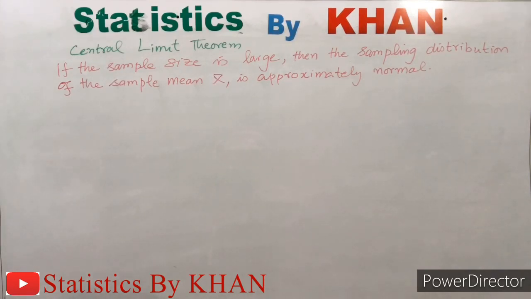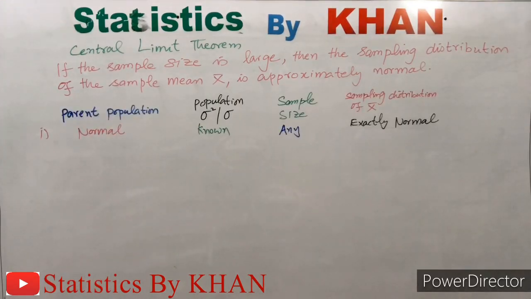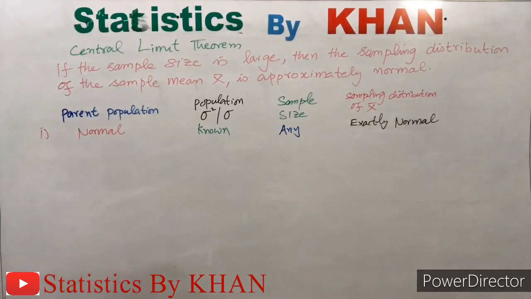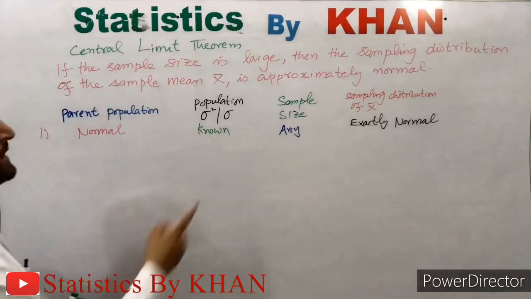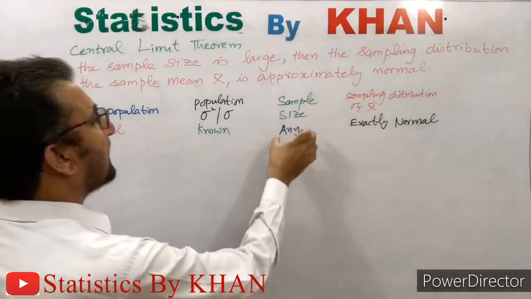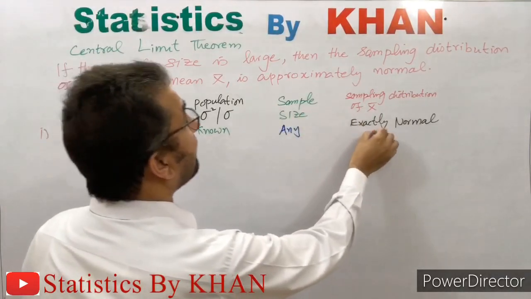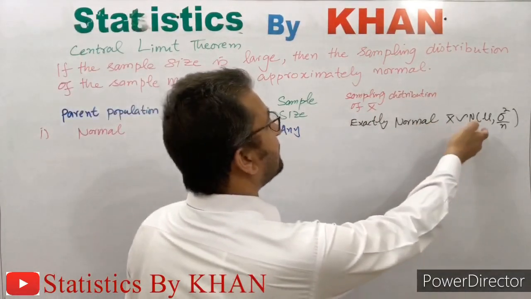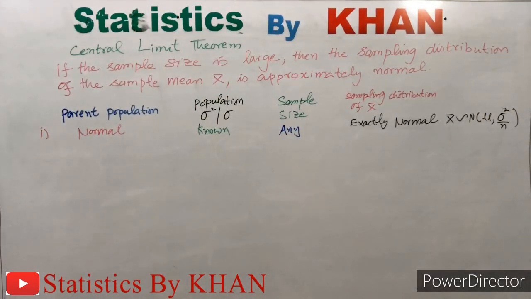The first possibility is when the parent population is normal. If the population from which the sample has been taken is normal, and the population variance or standard deviation is known, then irrespective of sample size, either large or small, the sampling distribution of the sample mean will be exactly normal. So x bar is distributed normally with mean mu and variance equal to sigma square over n. Sigma square is actually the population variance.